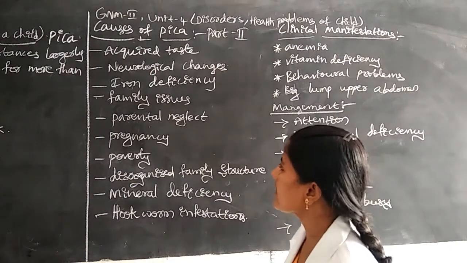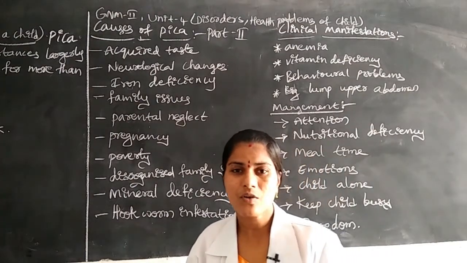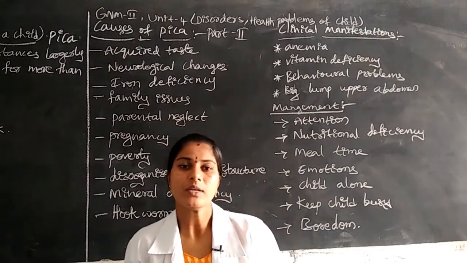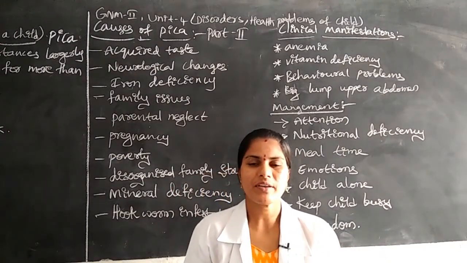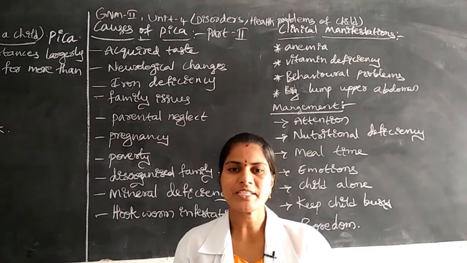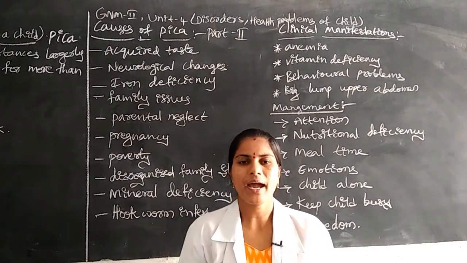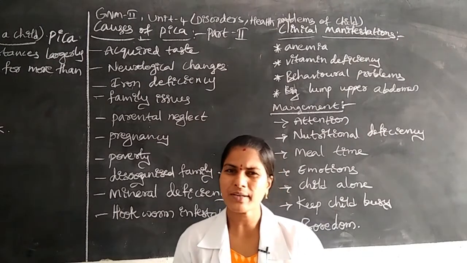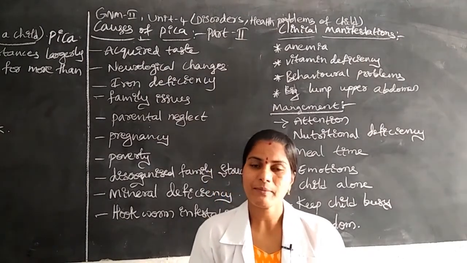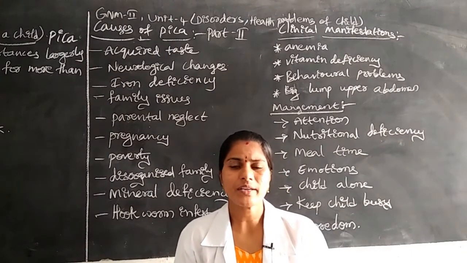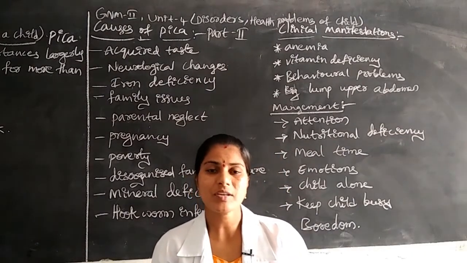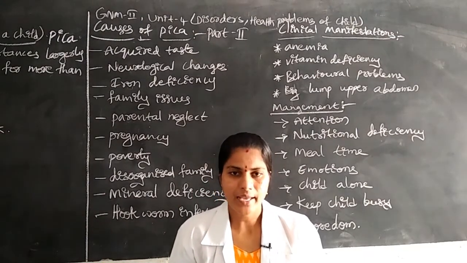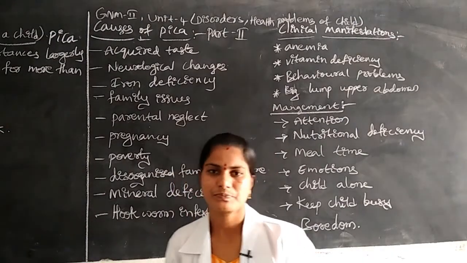Another one is family issues. Some families do not maintain good interpersonal relationships or good coordination. The family has some struggles and problems between the parents, between the wife and husband, or between the family members. They do not give attention to the children. Due to these reasons the child will take this type of non-nutritious food.